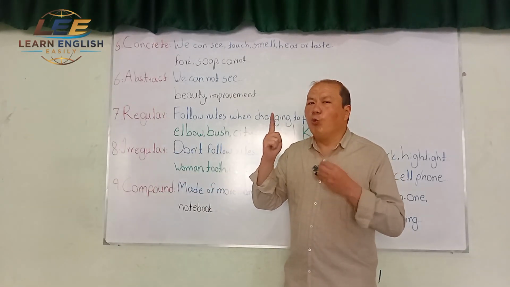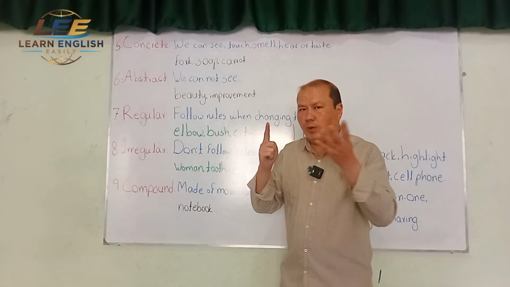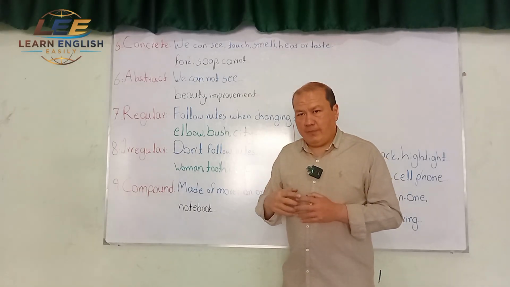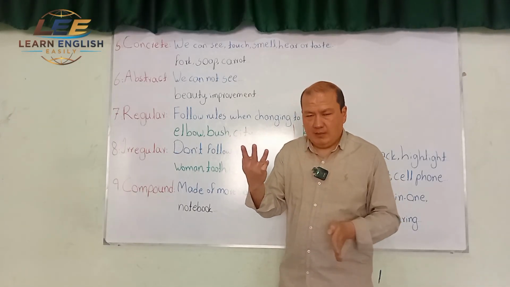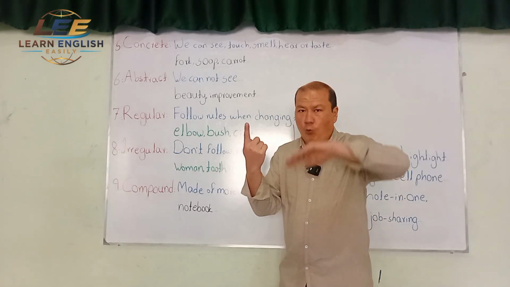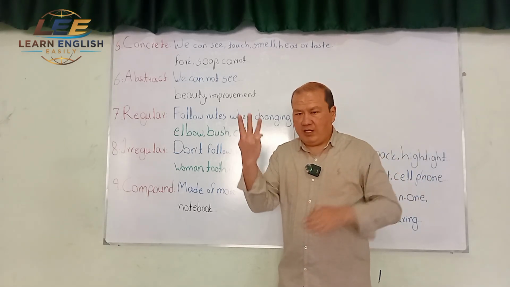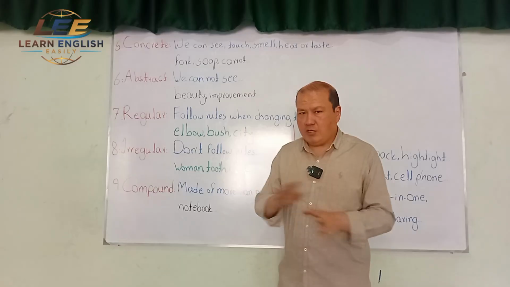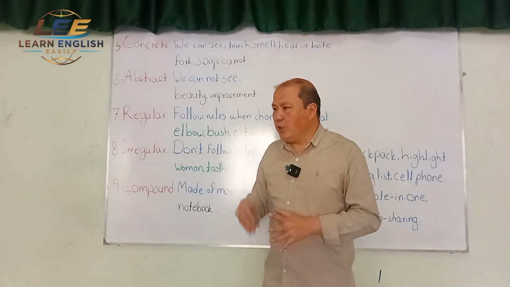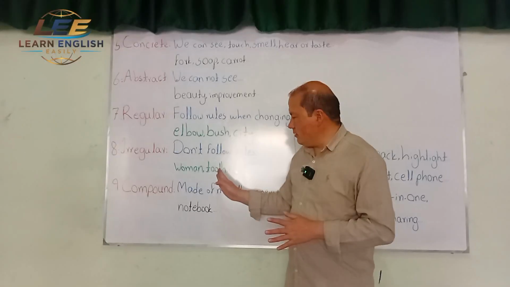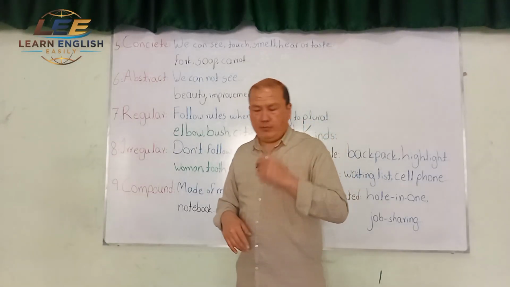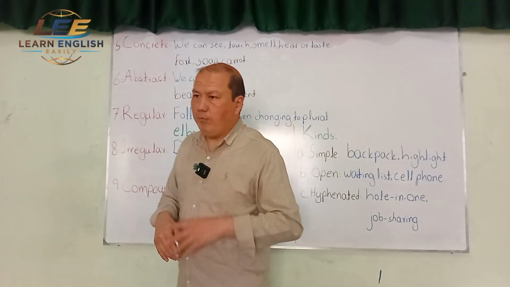A woman, three women. Pronunciation got completely changed. A becomes E.